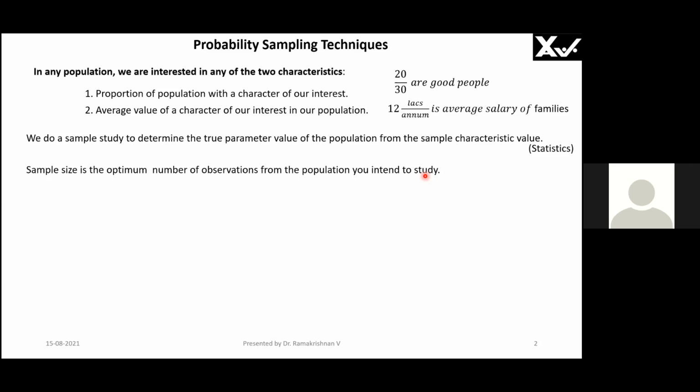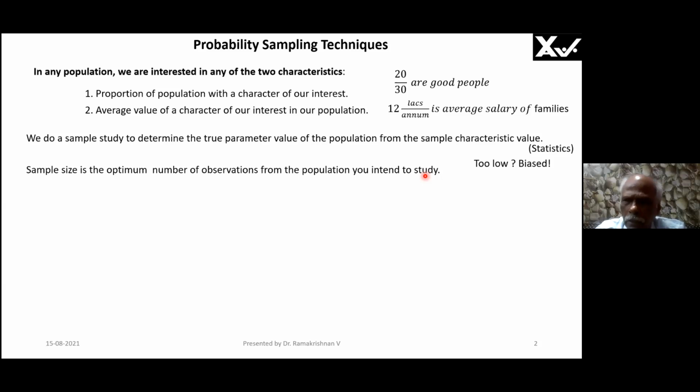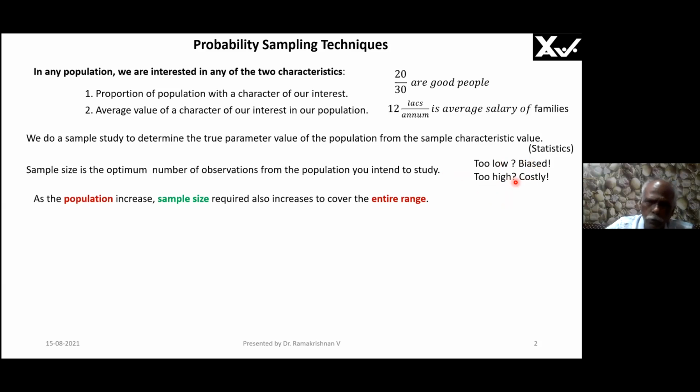Why should I not take less people? If I take less people, it is going to be biased. I want to find out your performance. You are 20 people. The 20 people's average performance I want to find out. Suppose I am taking 1 person. That 1 person may be too intelligent. He is biased. So if I take that person and then make my report based on his performance, the entire group is very intelligent. Can I say like that? No. So it will be biased. Therefore, I want to take at least 2 people, 3 people like that. So too low means it will be biased. Too high means it will be costly, time consuming, more resources required.